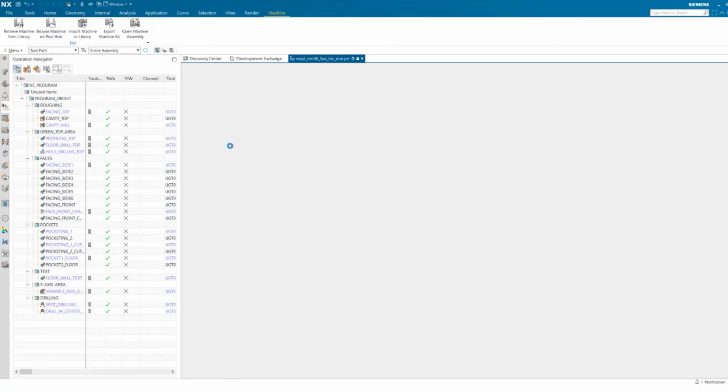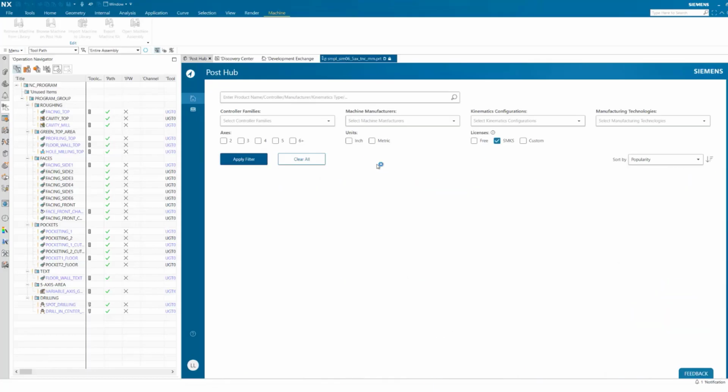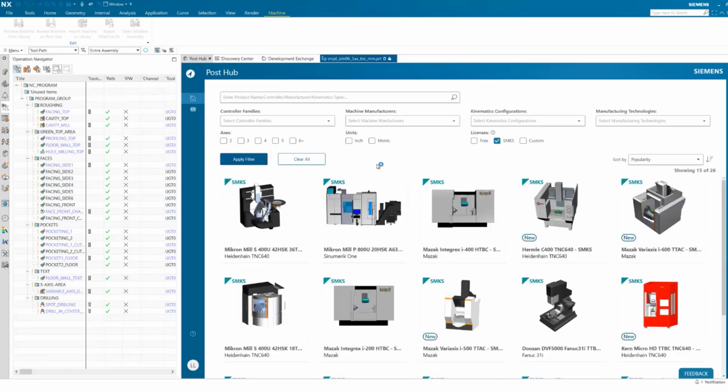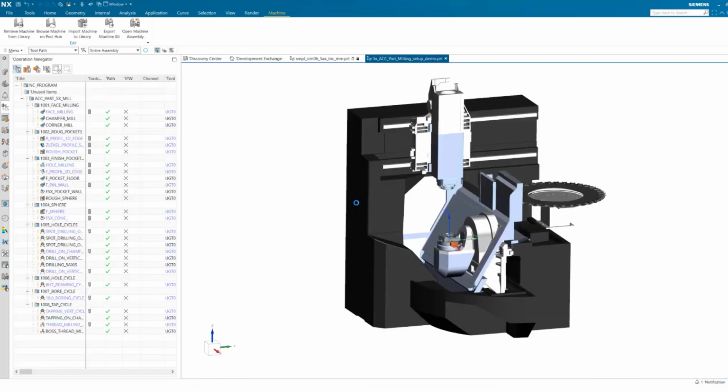Click Browse Machine on Post Hub on the Machine ribbon bar to enter Post Hub and download an SMKS kit. NX will display a window asking you if you want to replace the machine or open a sample part. Clicking Open Sample Part will close the Post Hub page, install the machine into the library, and open a sample part. You can then run machine code simulation.